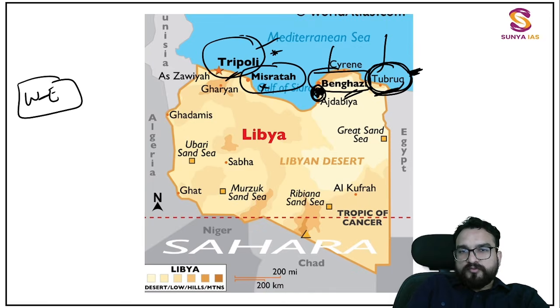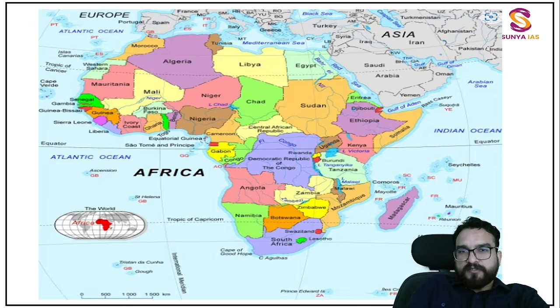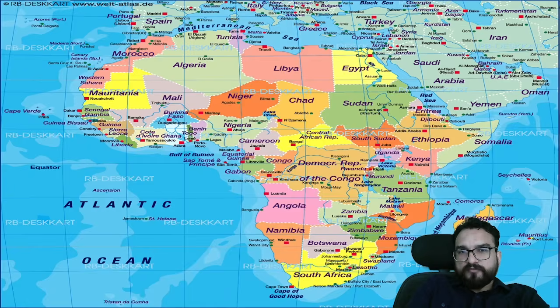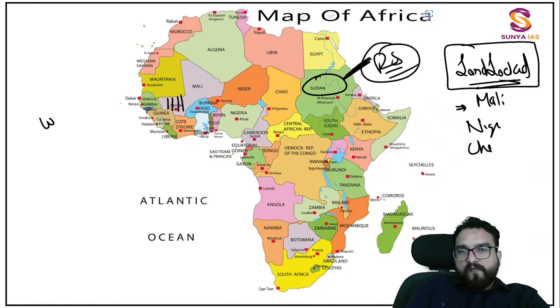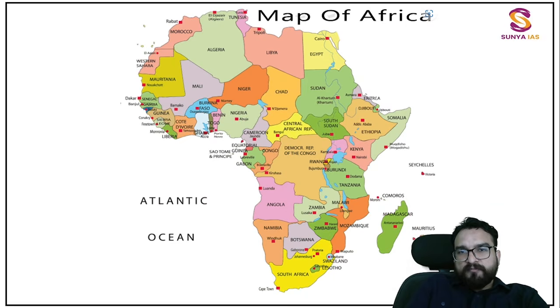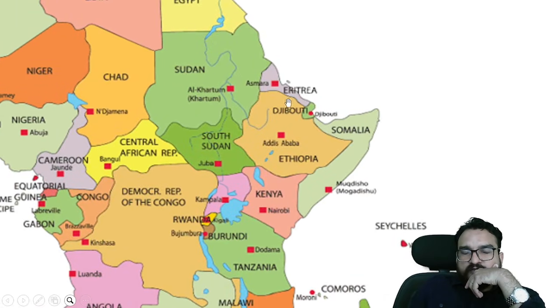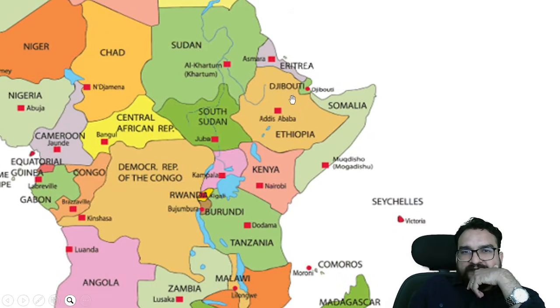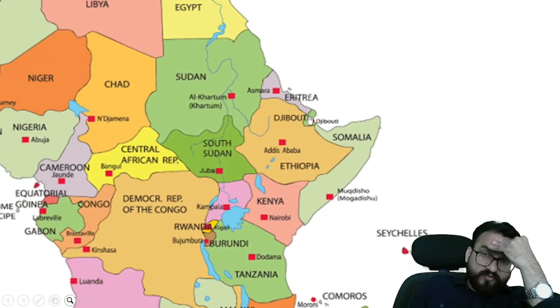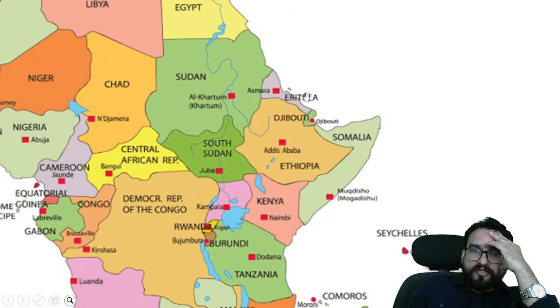Let me show you the horn of this, right? This is the horn over here. See over here in this clean map, you will be able to see this. Somalia, it is present at the horn. Then over here, Djibouti, you will be seeing over here, Djibouti. Eritrea, one country over here, Eritrea. And landlocked is Ethiopia. So have this 4 countries in your mind now, in your tips now.